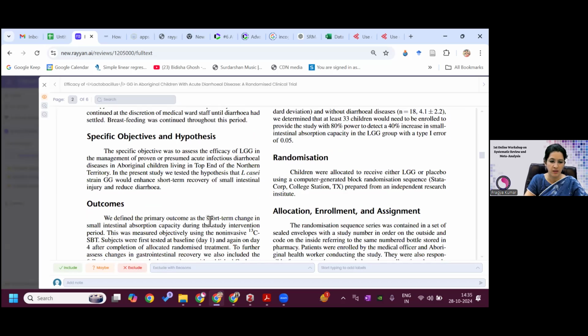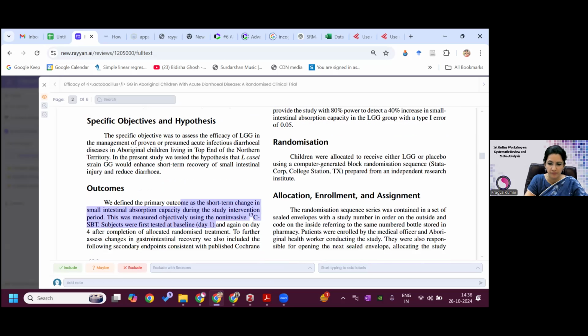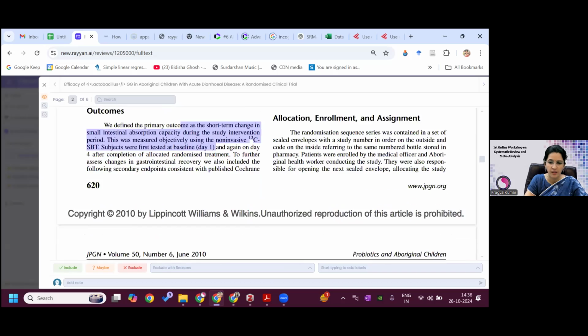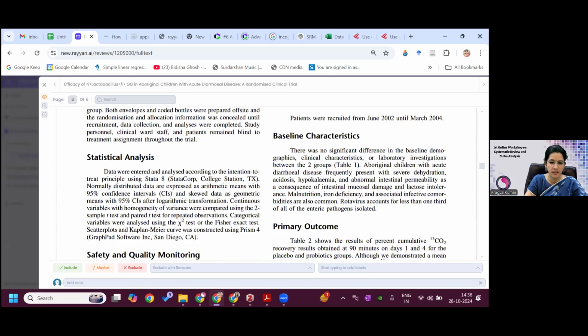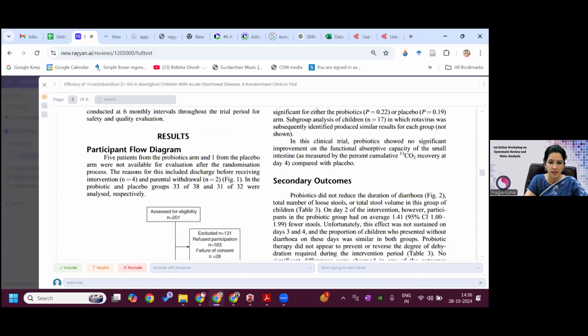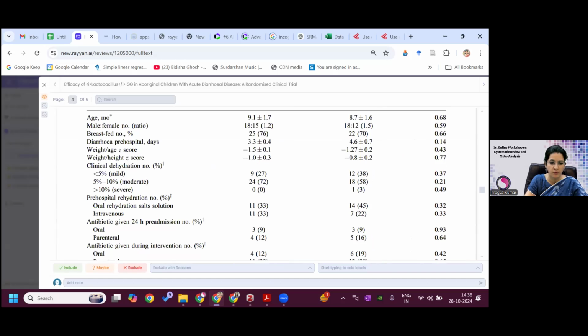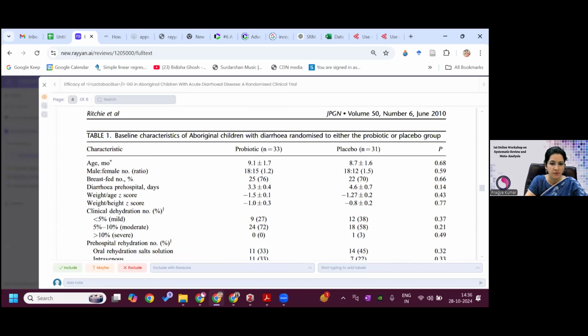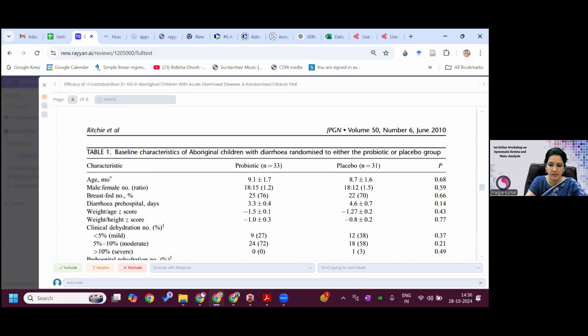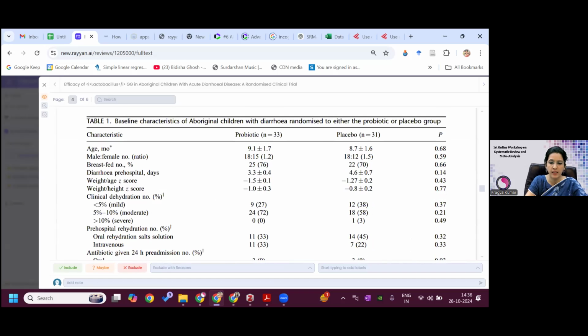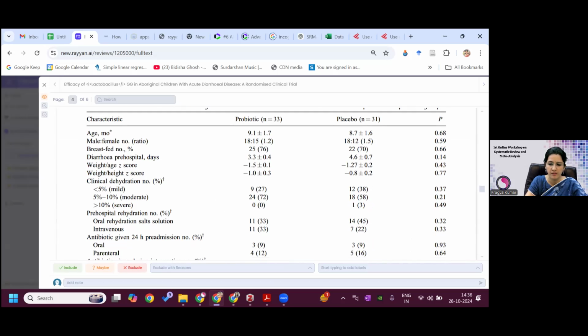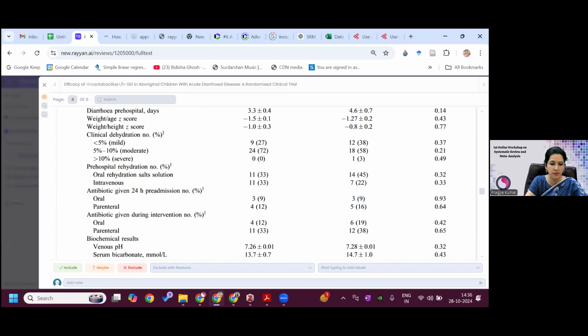Outcome, they have measured short-term change in the primary outcome measure. Non-invasive CSBT. Allocation assignment, these things are there. Baseline I can see. And then I can see some of the tables. They have given the baseline characteristics with probiotic and placebo. So yes, this is our objective also. We have to see probiotic.